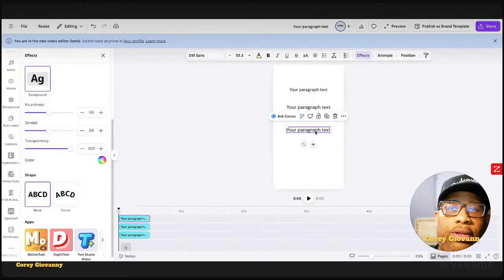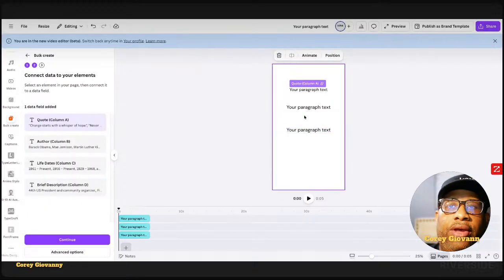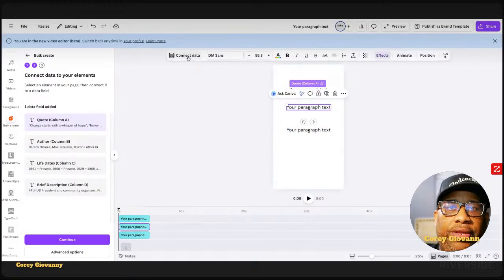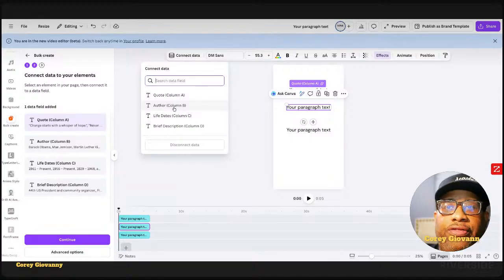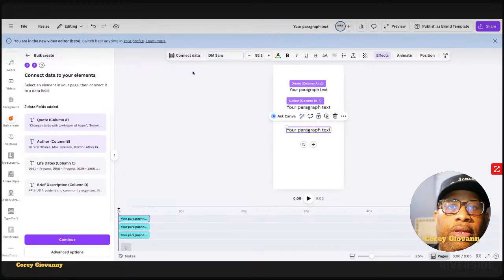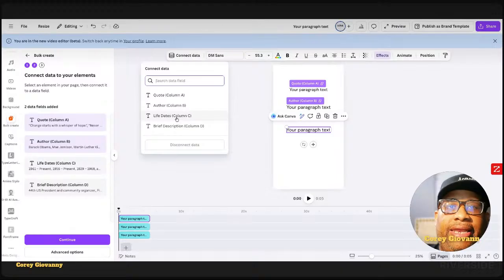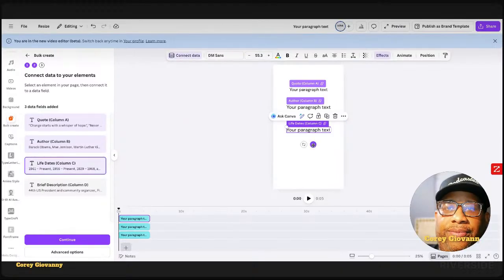And this column, this text will have background white. This text will have a background white as well. So now we're going to do connected data on each one of these. Author, connected data, life dates. Okay.